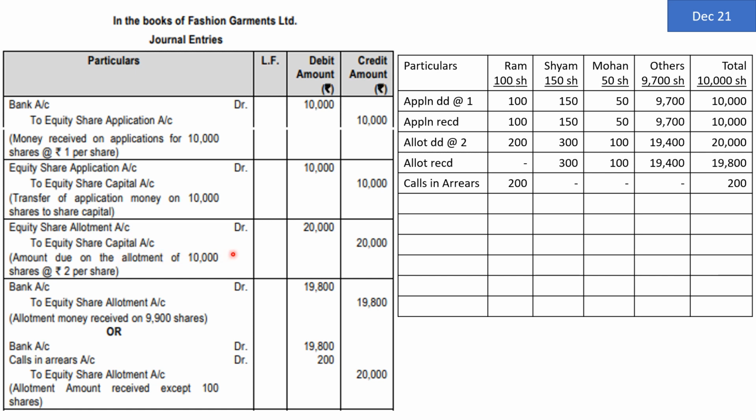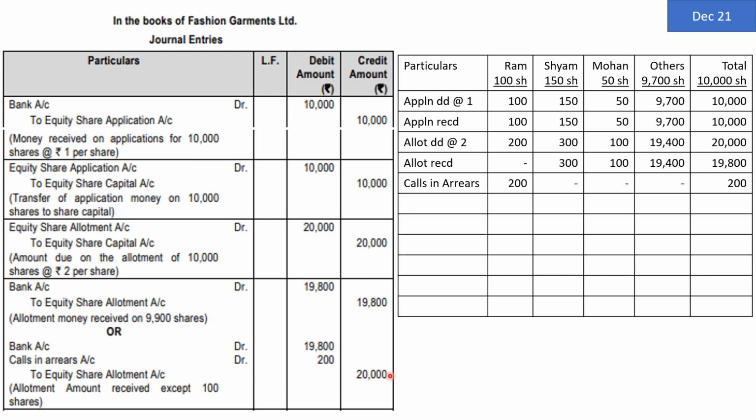If they will pay full money, then the next entry would have been bank account debit to equity share allotment 20,000. However, we have seen that Mr. Ram has failed to pay 200 rupees. So the amount to be received is going to be 19,800 and 200 to be transferred to another temporary account called as calls in arrears account. Entry will be bank account debit, calls in arrears account debit to equity share allotment account.